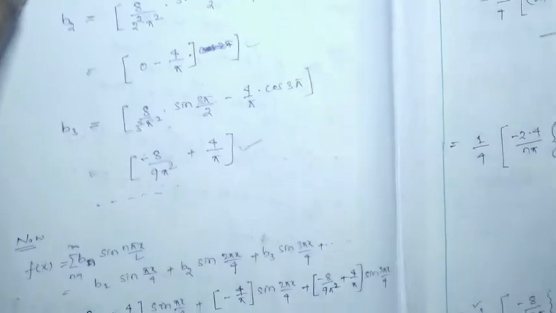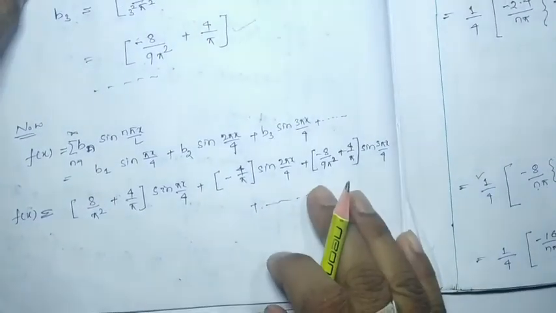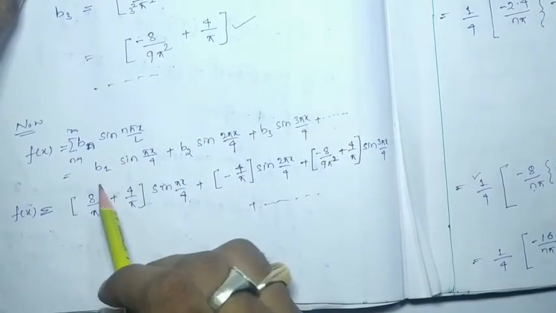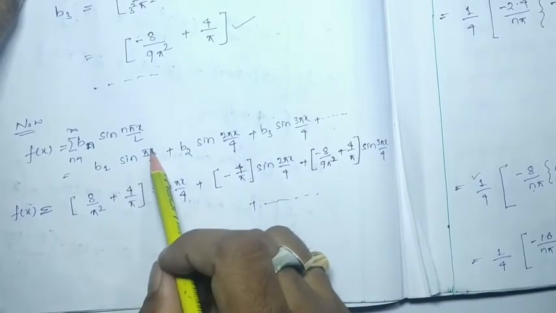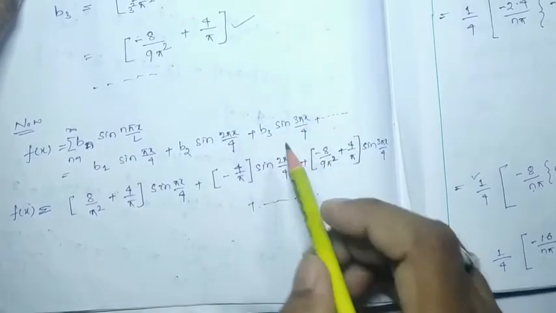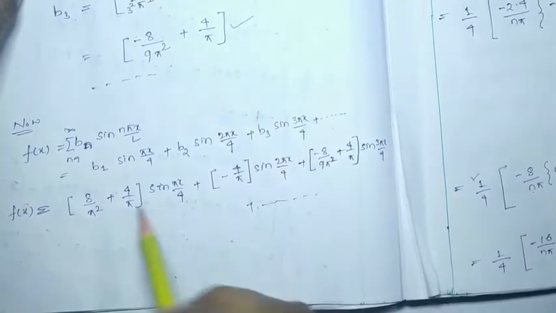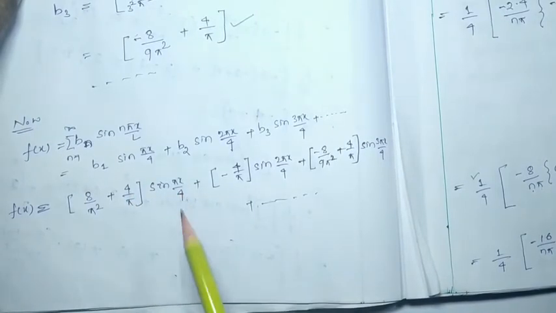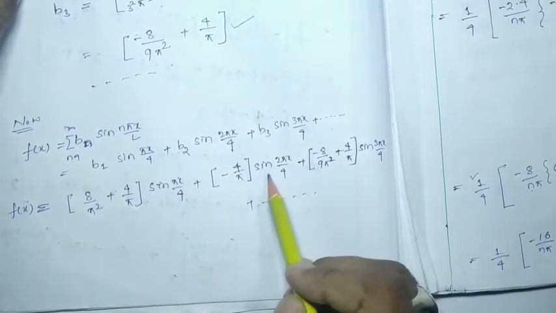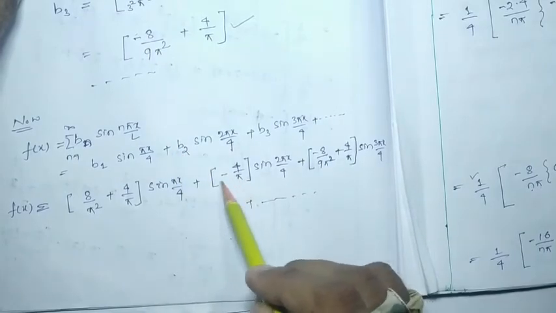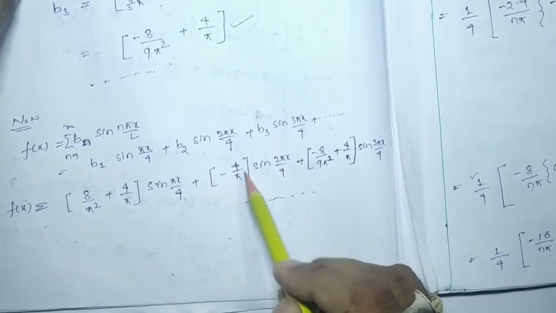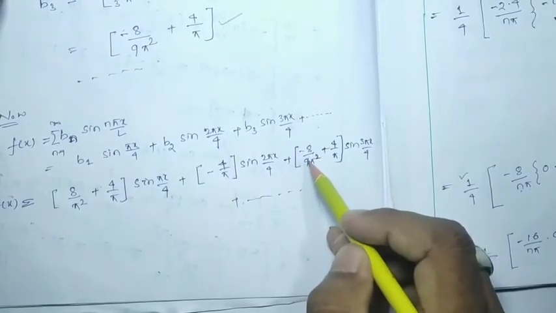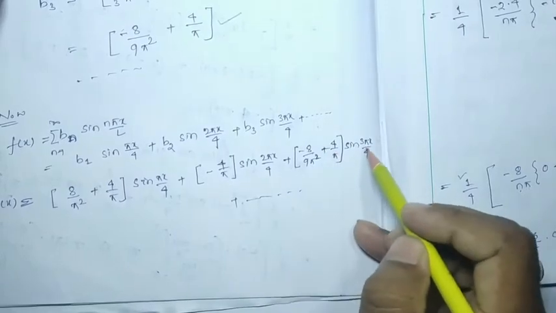Okay. So if we are going to put B1, B2, B3 in our general Fourier series, the general Fourier series is B1 sin pi x by 4, B2 sin 2 pi x by 4, B3 sin 3 pi x by 4, and so on. So here B1 we can put 8 by pi square plus 4 by pi sin pi x by 4, plus B2. B2 value I have substituted over here. This will be minus 4 by pi sin 2 pi x by 4, plus B3 will be minus 8 by 9 pi square plus 4 by pi sin 3 pi x by 4.